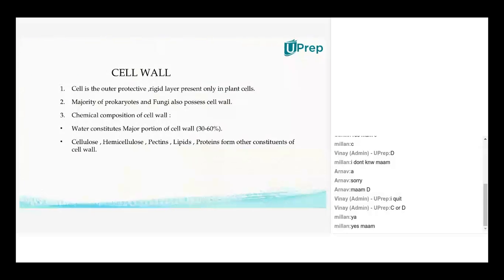Now, I'll explain the chemical composition of the plant cell wall. The major portion you'll find is water. Other than water, you will have constituents like cellulose, hemicellulose, pectins, lipids, and proteins.